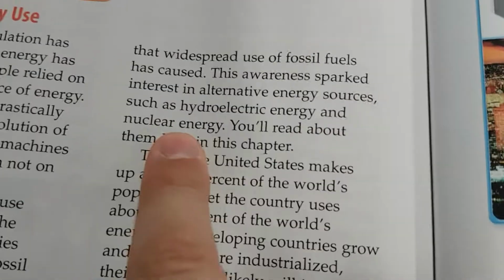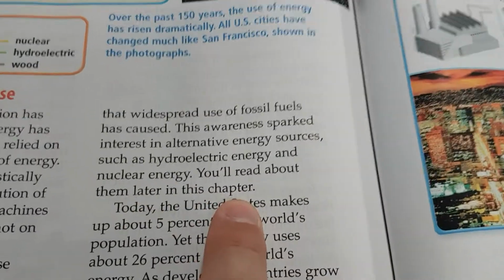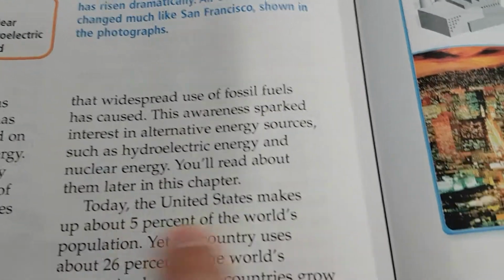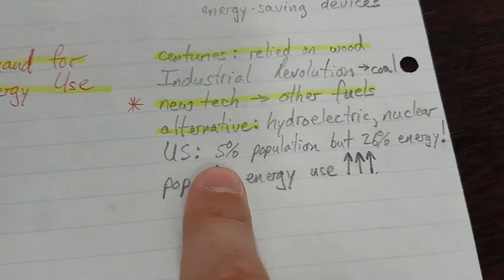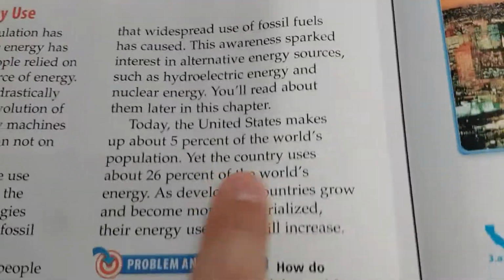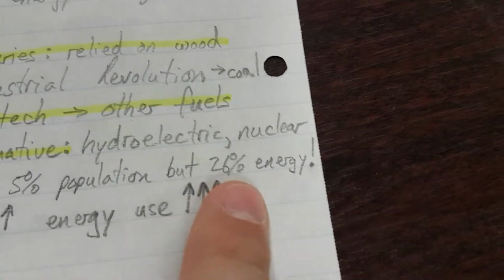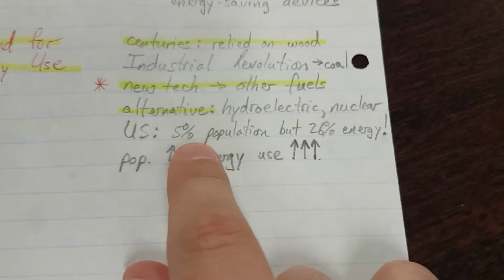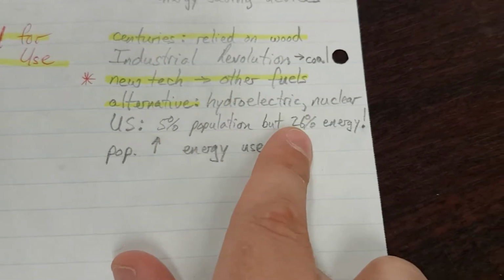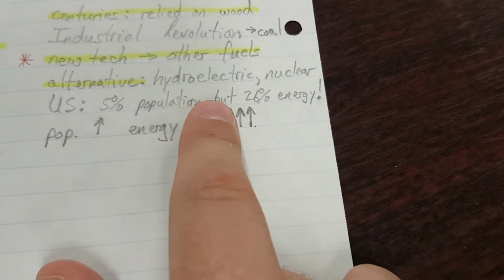And nuclear energy. Nuclear. You'll read about them later in this chapter. Today, the United States makes up about 5% of the world's population. U.S., 5% population. Yet the country uses about 26% of the world's energy. 26% energy, exclamation point. Think about that. We are only 5% of the world, and we use 26% of the world's energy. We are energy hogs.